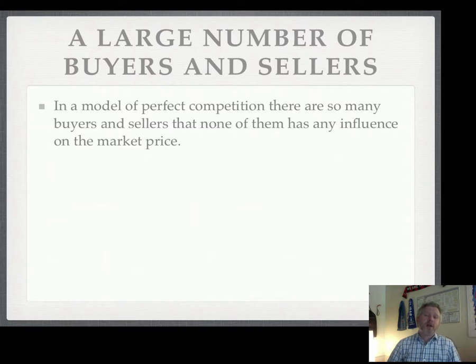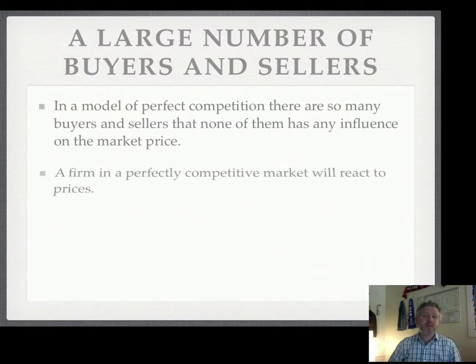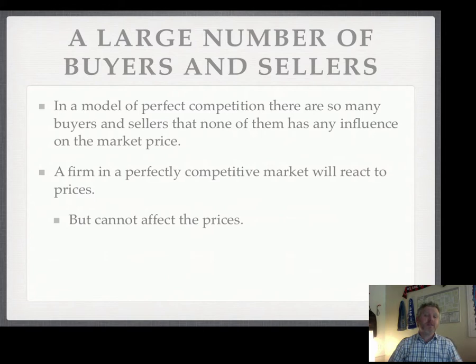Another assumption for the market of perfect competition is that there's a large number of buyers and sellers. The reason we assume this is that it means that no buyer and no seller can influence the price. The firms are price takers. The buyers are price takers. Firms and consumers will respond to changes in the price, but none of them can affect the prices.